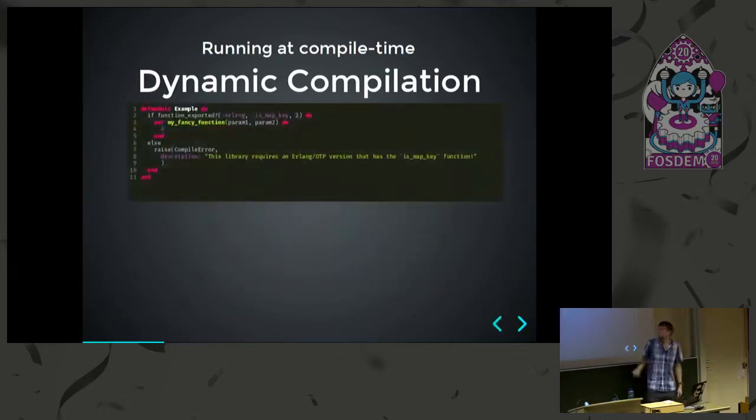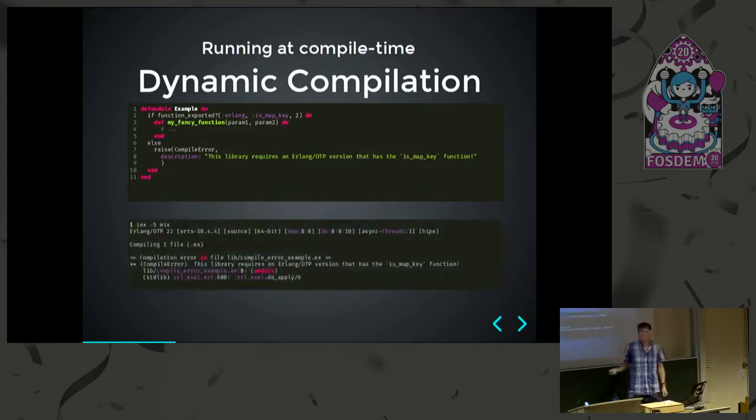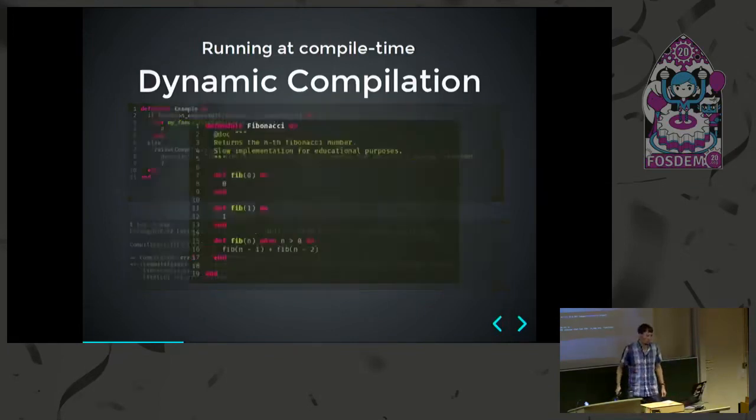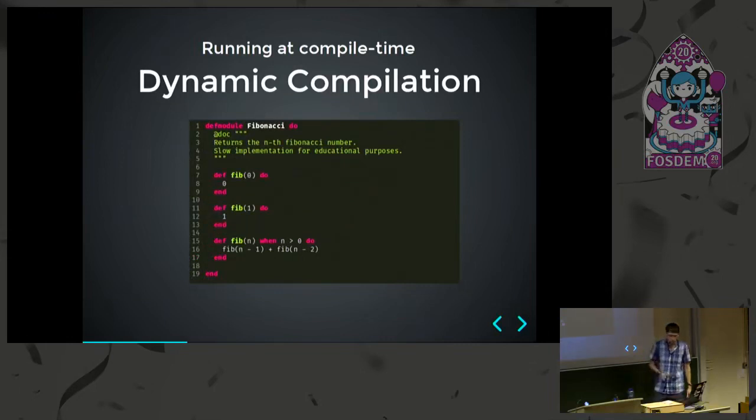As a very simple example, we can just use an if statement to conditionally compile one implementation or another, or use one implementation and raise an error at compile time to explain, hey, you can't use this feature, you cannot use this library because we're missing some very important thing that the underlying runtime should provide. That way we can propagate errors and show you errors early during the development cycle, so you get very quick feedback, which is a lot nicer than finding out only once your program is running or once your program is deployed. So let's go back to our Fibonacci example that we used before.